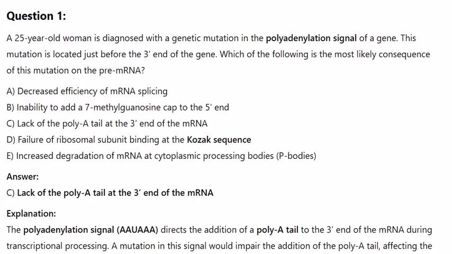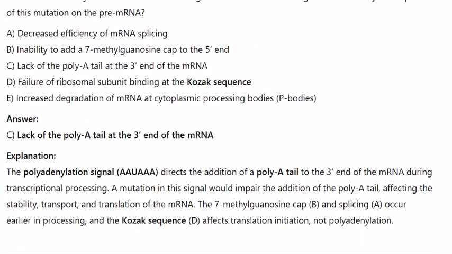Explanation. The polyadenylation signal, AAUAAA, directs the addition of a poly A tail to the 3' end of the mRNA during transcriptional processing. A mutation in this signal would impair the addition of the poly A tail, affecting the stability, transport, and translation of the mRNA. The 7-methylguanosine cap (B) and splicing (A) occur earlier in processing, and the Kozak sequence (D) affects translation initiation, not